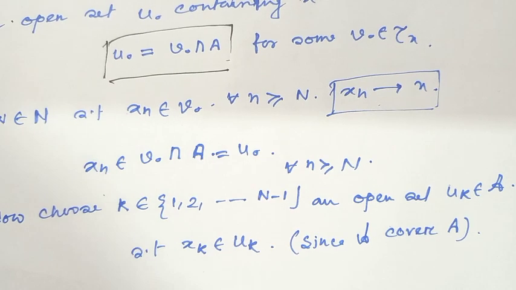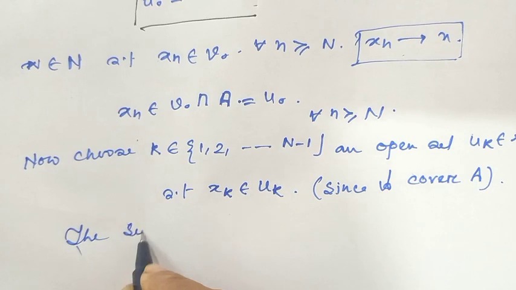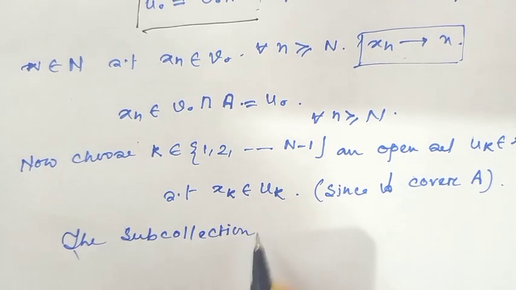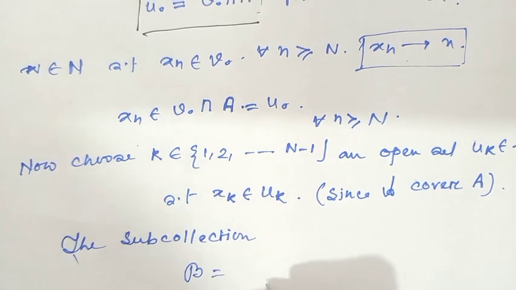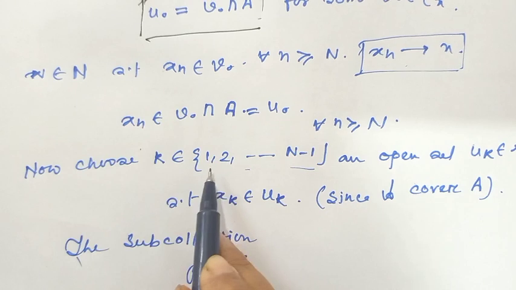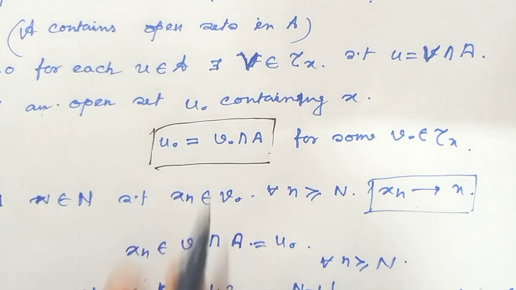Therefore, the sub-collection, denoted as script B, contains n minus 1 open balls, and X contains U0.